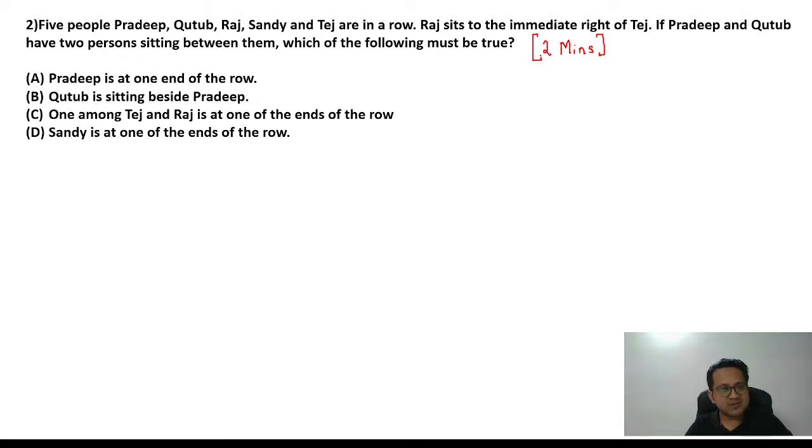There are 22 questions in LRDI. Okay, there will be 20 to 22. 20 से 22 questions आता है CAT में from your LRDI section. Okay. Yeah, moment you get the answer, please type it. Five people are there in a row, so draw 5 blanks and try to put these people in order. आ गया तो बताना मेरे को.